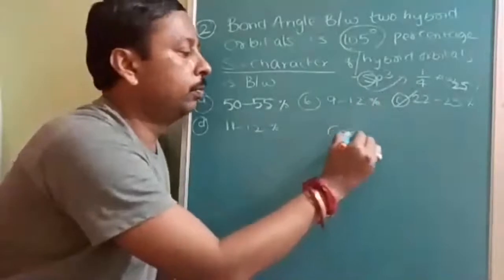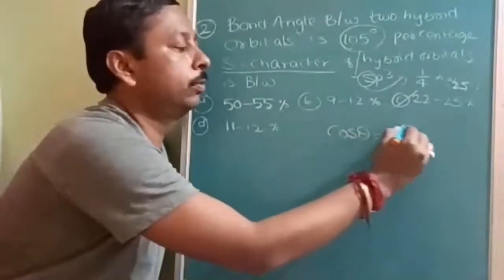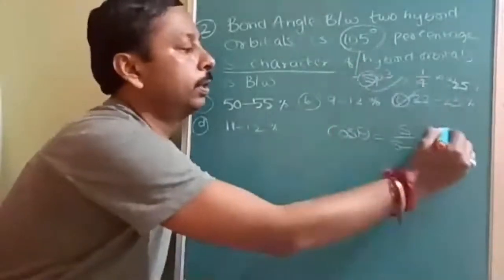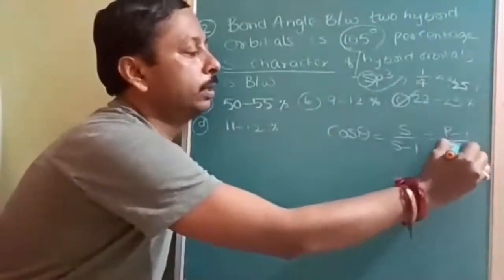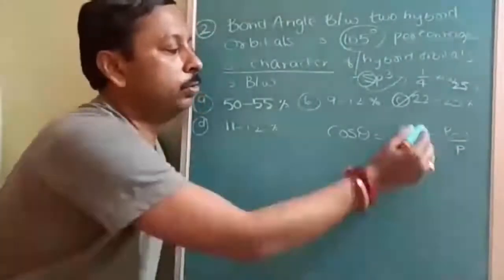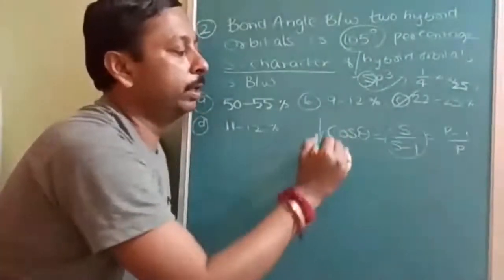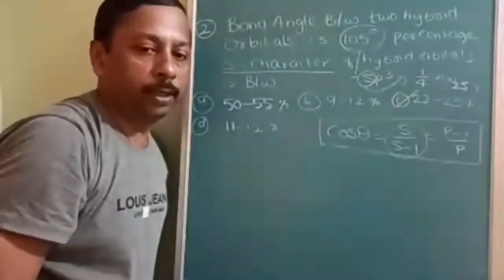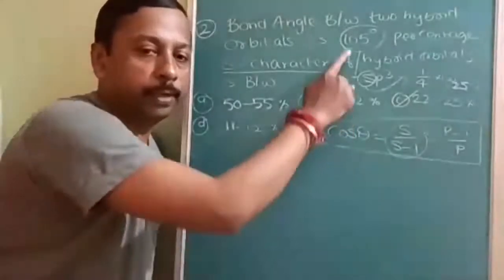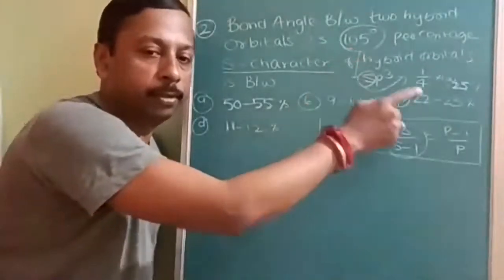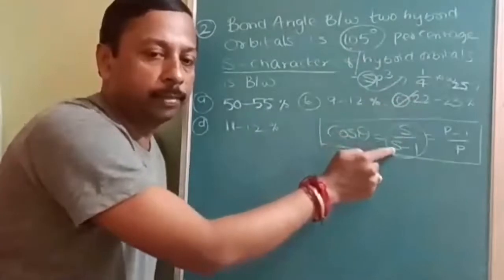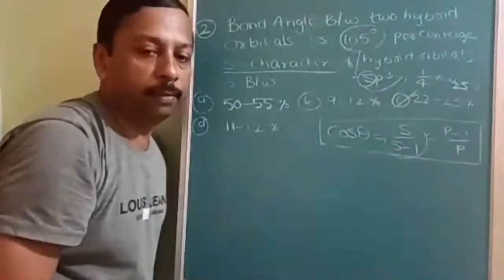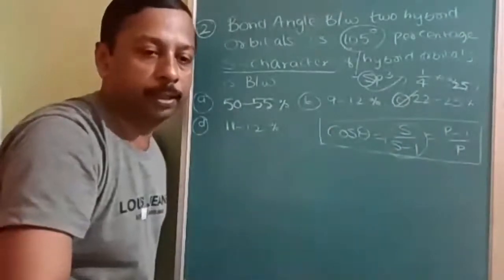So if you don't want the trick, then cos theta is equal to s upon s minus 1. If the question is about the p percentage character, p minus 1 upon p. Otherwise, use the simple formula 1 minus, then you will get the s percentage character. So the answer will be 22 to 23. Okay, this is completely the same as the 107 degree; I have given the solution in that video lecture by simplifying. There you got 23, so it will be less than 23, between 22 to 23. Is that clear to all of you?